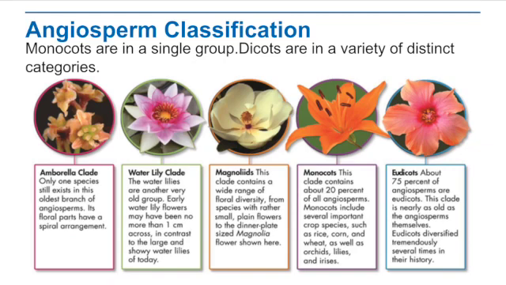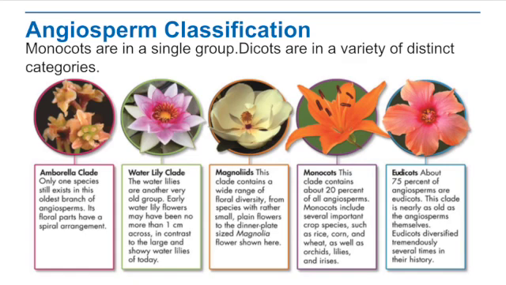Now, when we classify angiosperms, we do run into some issues. There is great diversity, so there are a lot of different types of angiosperms, and that's made them kind of difficult to classify. For many years, flowering plants were classified according to the number of seed leaves or cotyledons in their embryos.